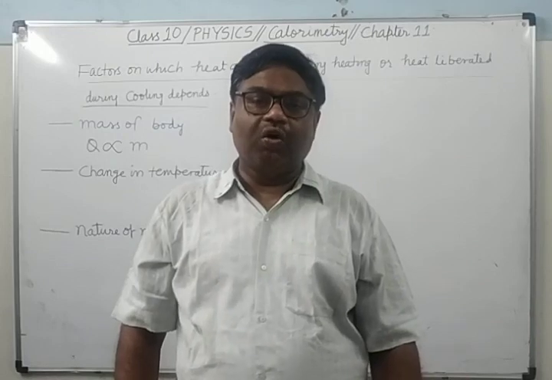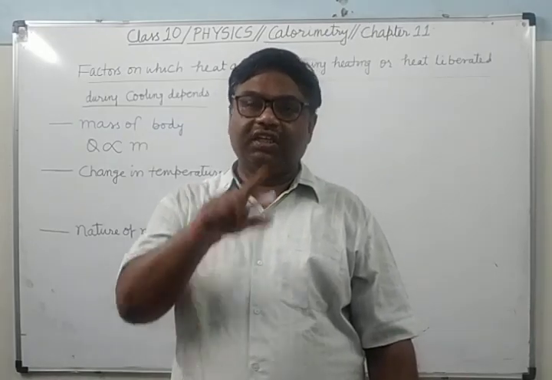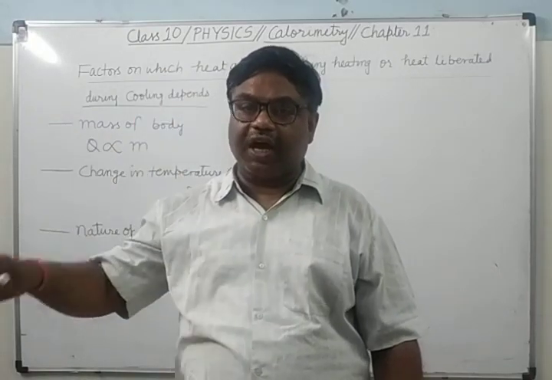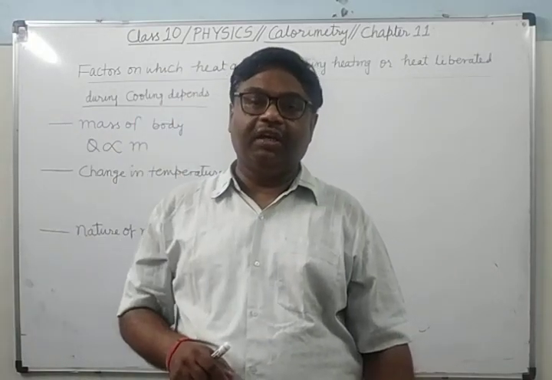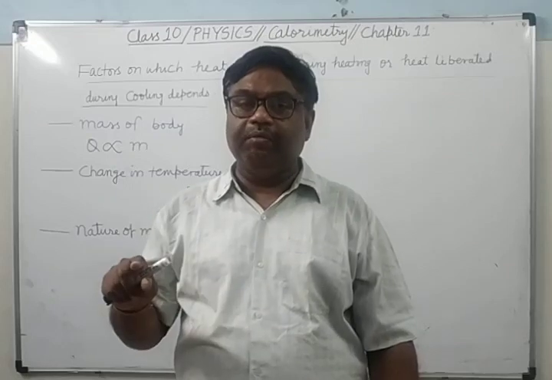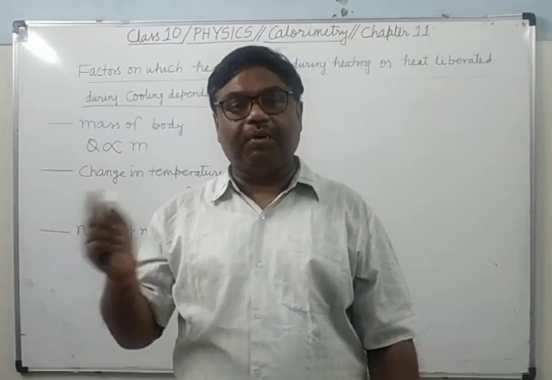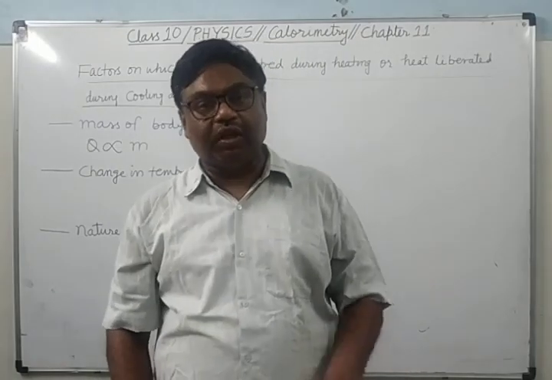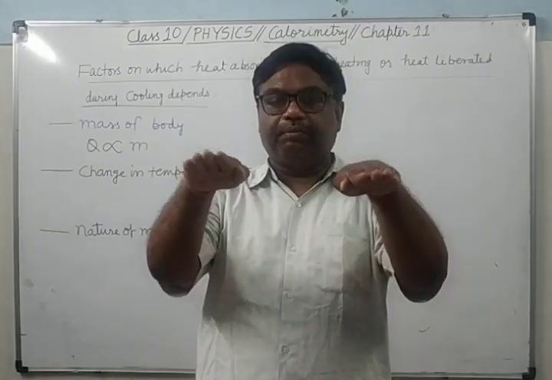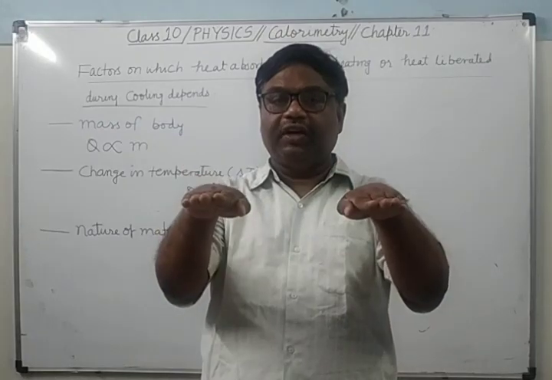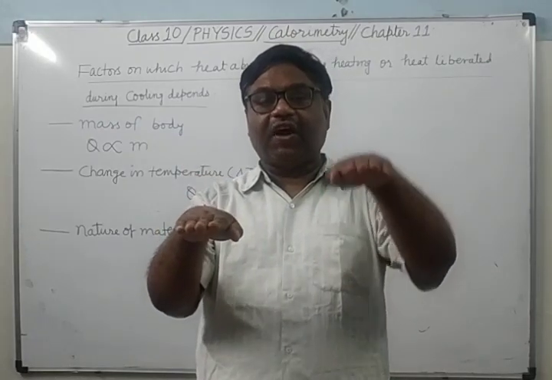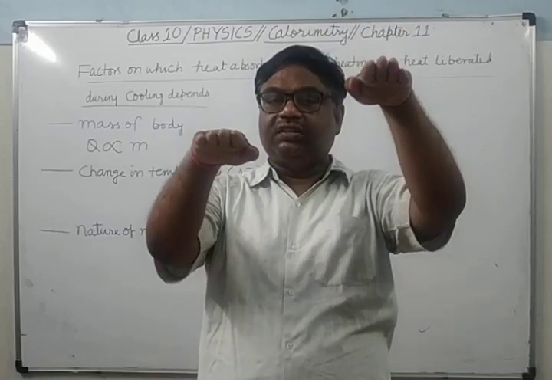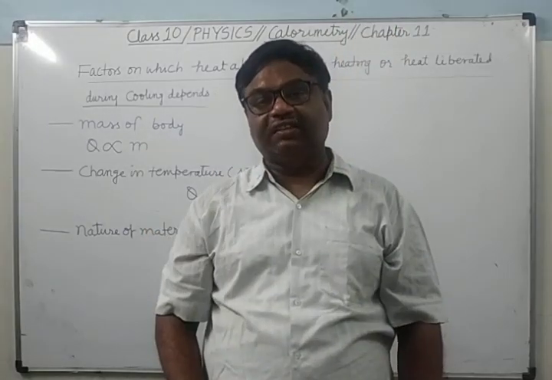Now here you can see the sun is supplying the heat energy to the wooden desk as well as to the iron desk at the same rate. Means in the same time they will absorb equal amount of heat energy. Both are absorbing equal amount of heat energy, but the temperature of the iron one is increasing more, the temperature of the wooden desk is increasing less.